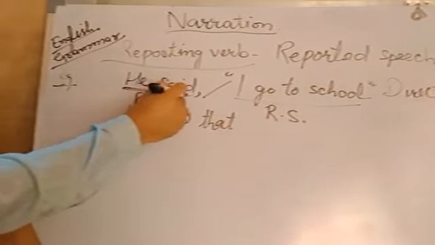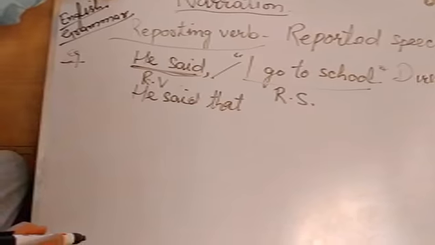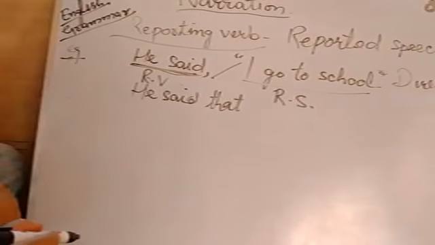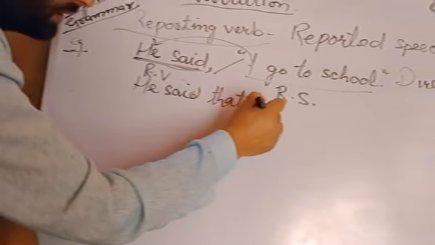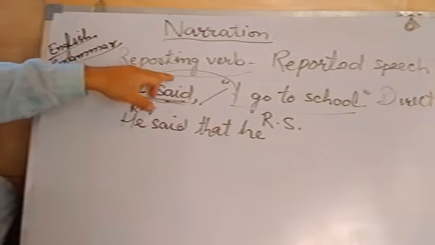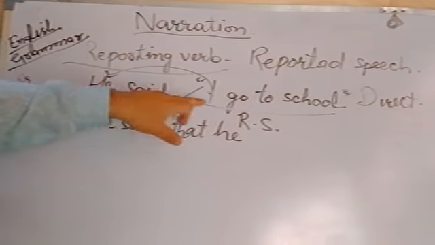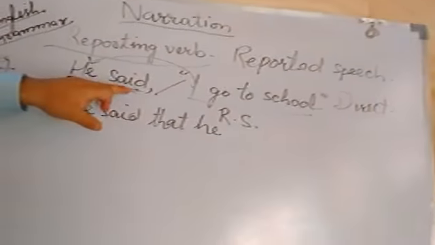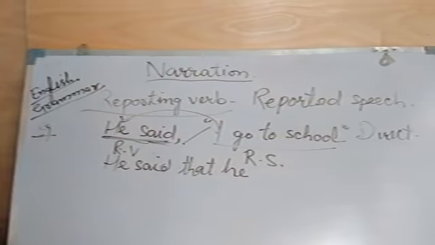Who is saying? We are talking about the third person, the same person who is going to school. So I gets changed into he. Now if the reporting verb is in present, reported speech remains unchanged. If the reporting verb is in past, reported speech gets changed into past.